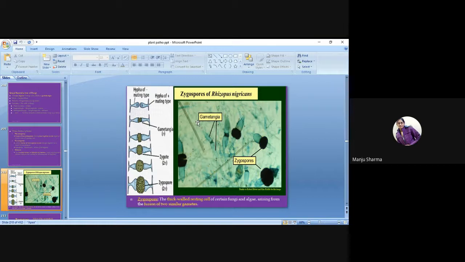Here is Rhizopus nigricans, in which, in the first diagram, you have to see the hyphae of the mating type, positive. After mating, there is the formation of gametes in the gametangia.